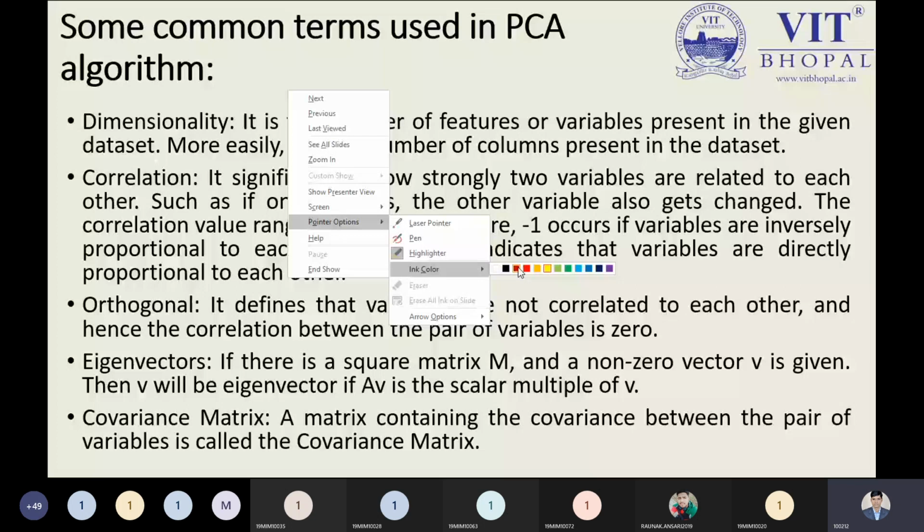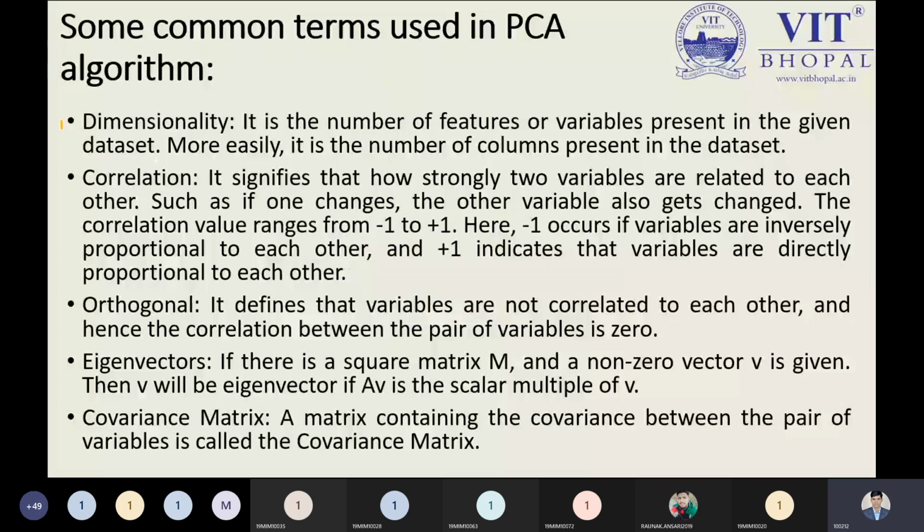Then you will understand some common terms used by the PCA algorithm, that is dimensionality. So I'm highlighting dimensionality right now. What do we mean by dimensionality? Dimensionality means we are discussing the features, the number of features. No need to discuss more because we know what dimensionality means. As you can see here, features and variables.